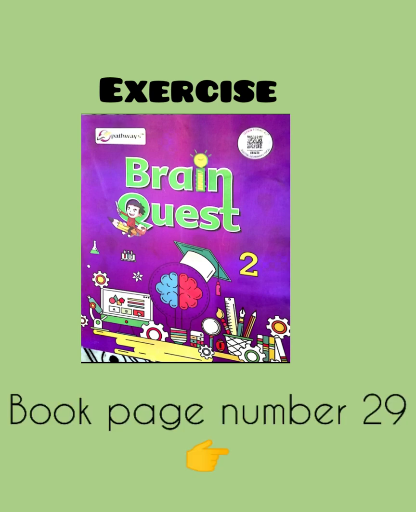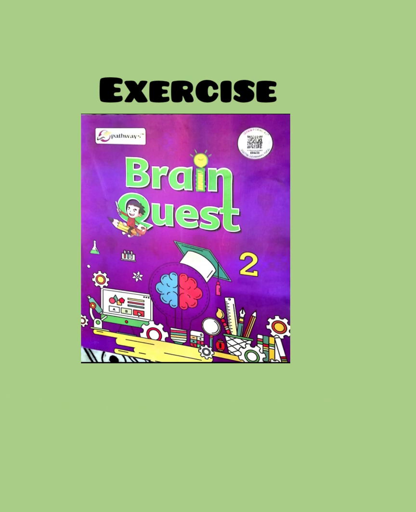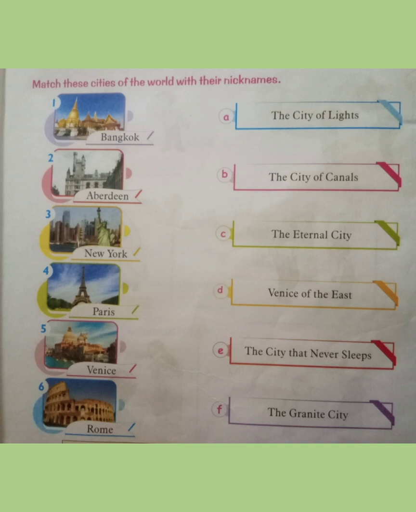Now let's try this exercise from our GK book Brain Quest. Match these cities of the world with their nicknames. First one is Bangkok, is also known as Venice of the East. Aberdeen is also known as the Granite City. New York is also known as the city that never sleeps.